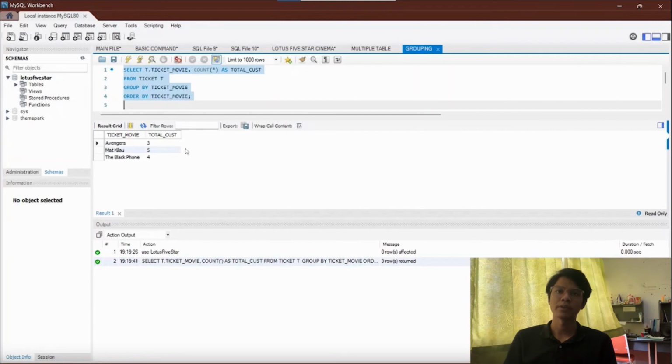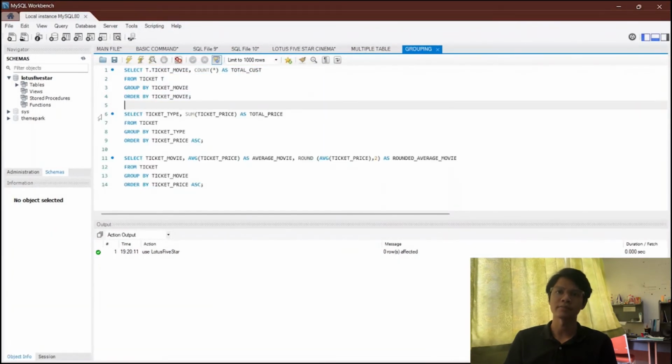The next query for grouping is to display the total price for all ticket types for adult and both.